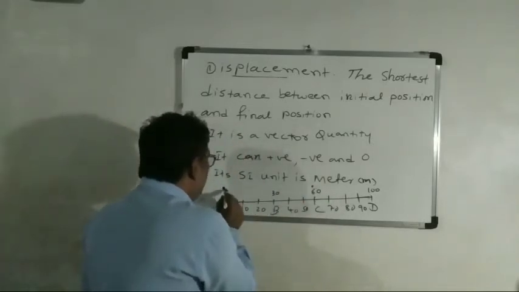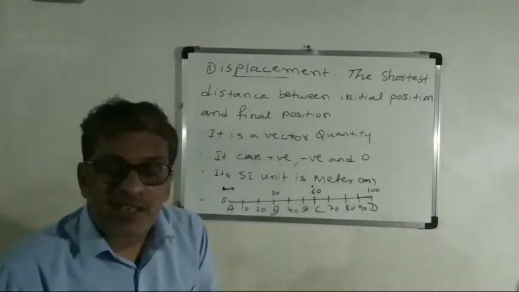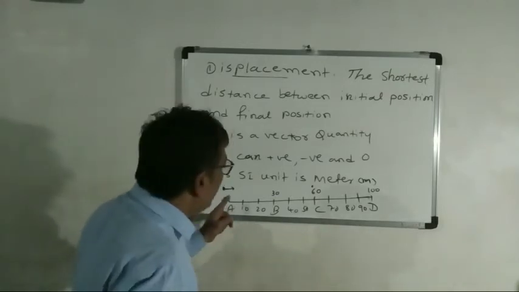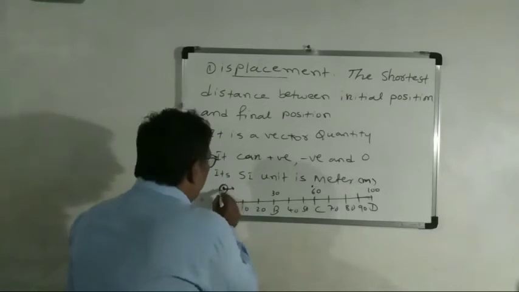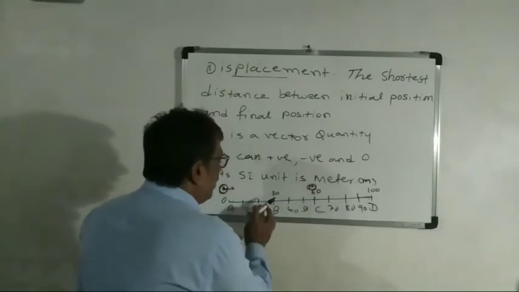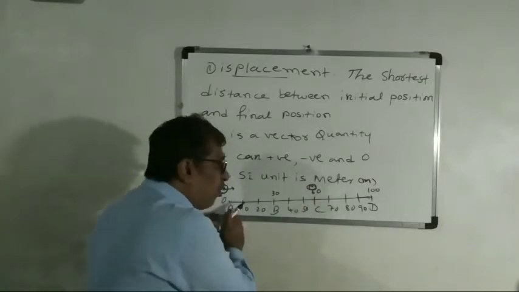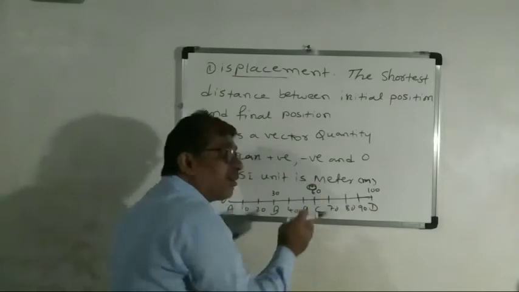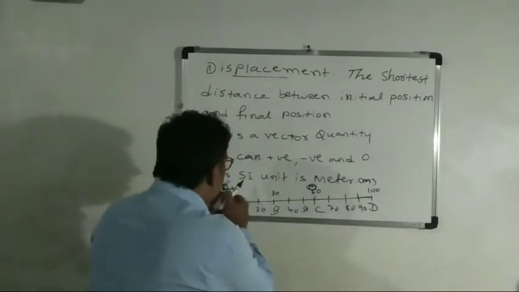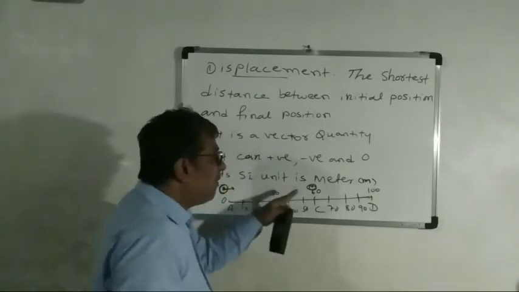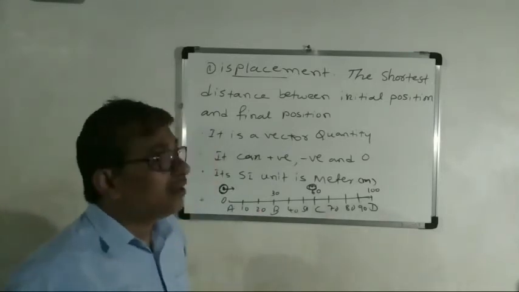See, the object starts from here and reaches here. And what is the displacement now? From the initial position to here only. So 10, 20, 30, 40, 50, 60 meters. The object actually moves from here to here and again here, but it is not 130 or 140. It is only 60. Why? Because we consider only the initial position and the final position. So only 60 meters.